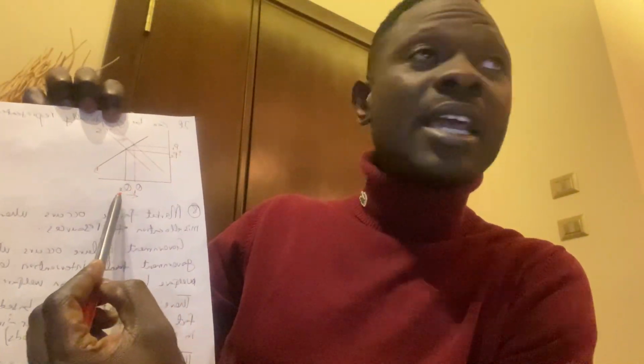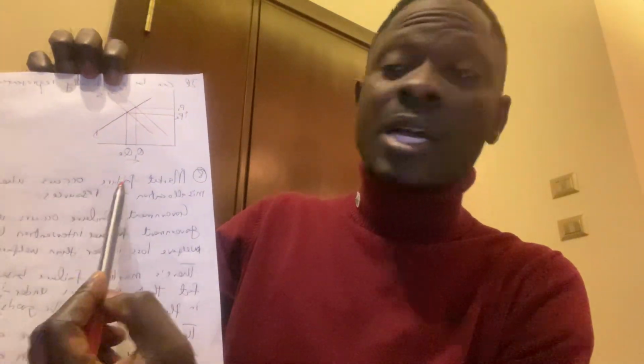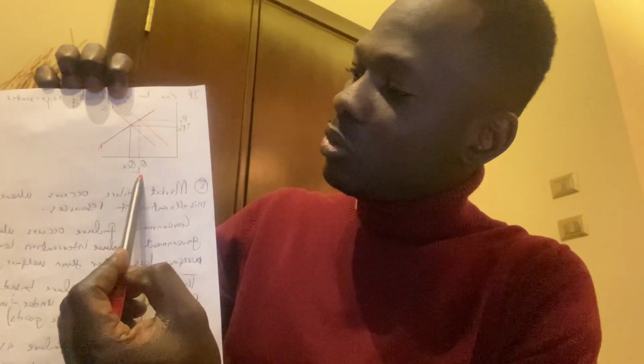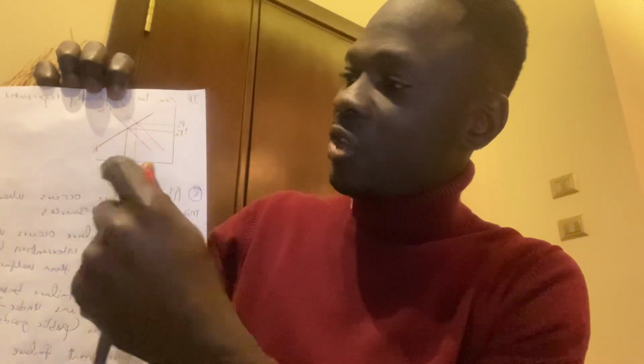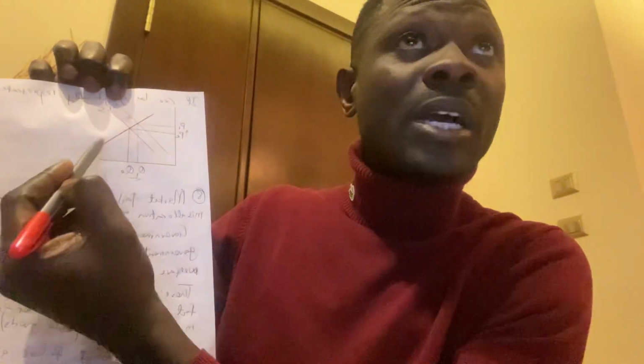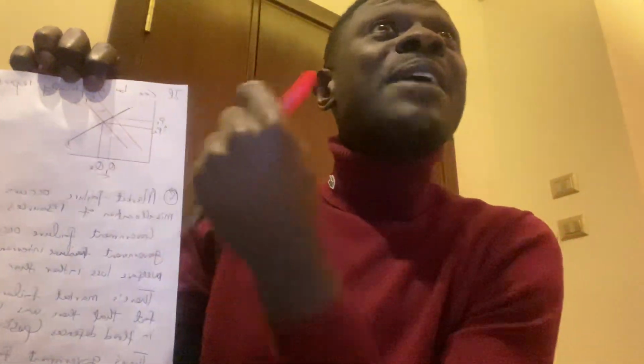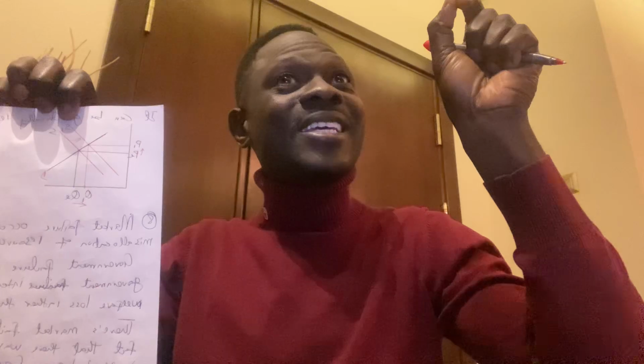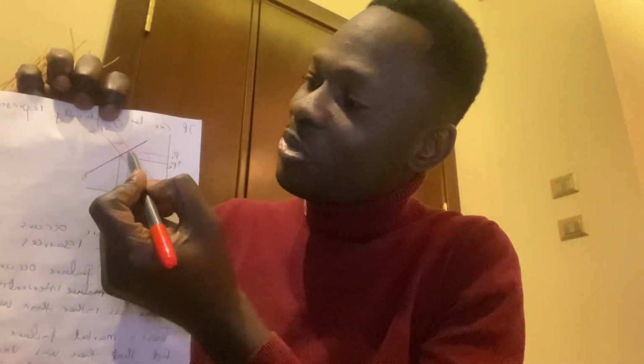There's a reduction in the quantity of olive supplied, right? From QE to Q1. This is contraction. And that will affect the demand curve. This is the demand curve, right? There will be contraction here. And remember the law of demand: the higher the price, the lower the quantity demanded. So there's contraction.